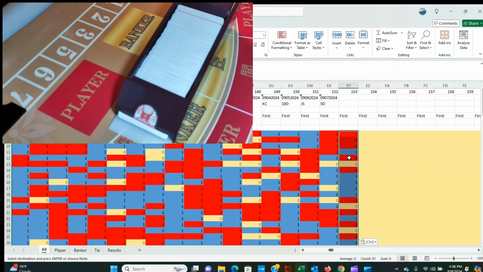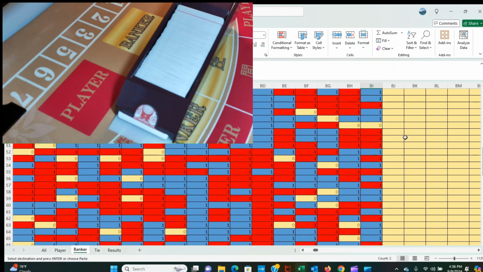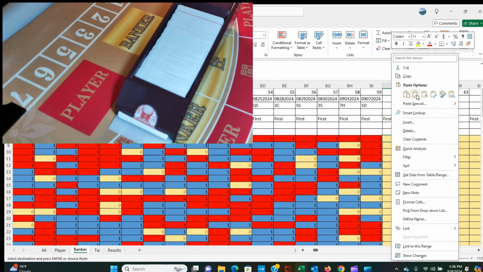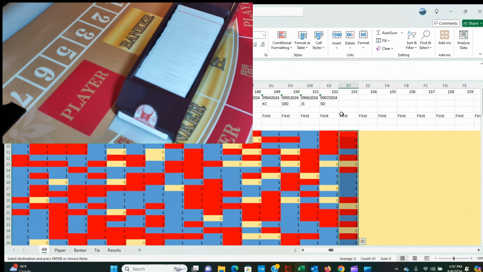From yesterday, it started with 3 bankers, 1 player, 1 more banker, 1 tie, then 1 banker, and four players. This is the shoe from yesterday, and it started with banker. So what I do, I come here to the banker tab because I know it started with banker. I make sure that I'm in the first section of this spreadsheet, and I bring this information here. I do paste special, and I paste the data, not the formulas, and also here where it says all, I make sure that it's in the first section.